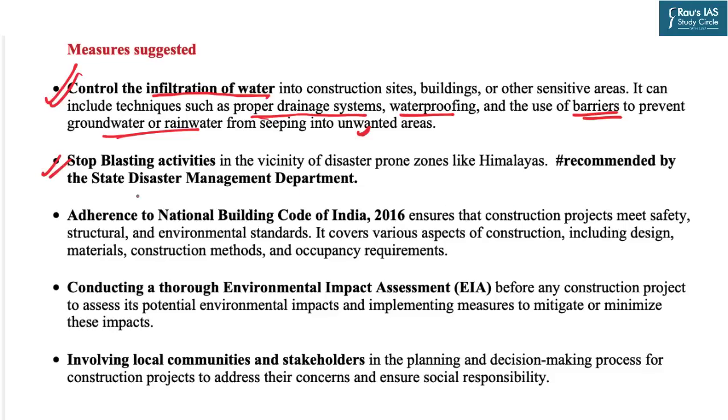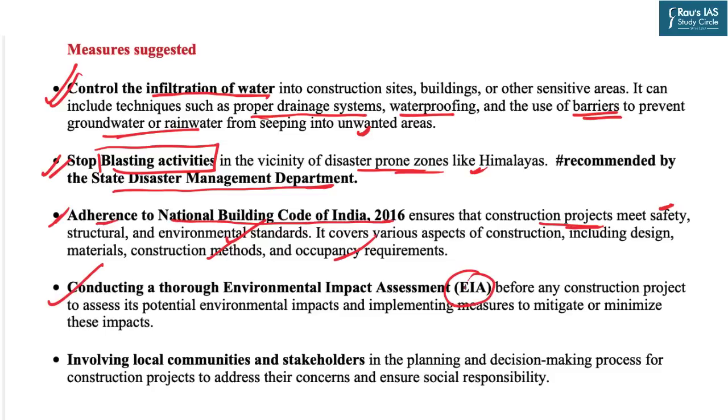Similarly, the State Disaster Management Department also recommended that all the blasting activities should be stopped in the close vicinity of the disaster-prone zones like Himalayas. The third point is strict adherence to the National Building Code of India 2016, which ensures that the construction projects meet safety, structural and environmental standards. It covers various aspects of construction, including the design material, construction methods, occupancy requirements, etc. So basically, the building bylaws, building codes must be followed. A proper environmental impact assessment must be done before any project which has to be taken in that particular region.